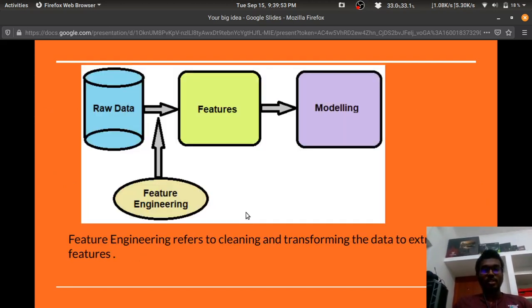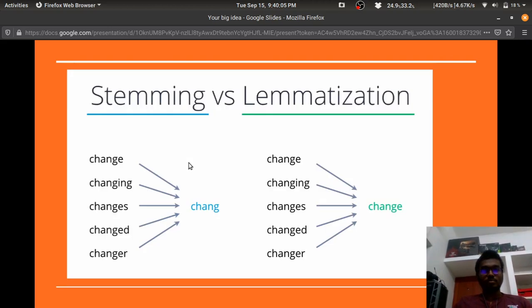The next is feature engineering. It refers to cleaning and transforming the data to extract the features. This feature engineering step is present between the raw data and the features. So this is the difference between stemming and lemmatization. Like changing, it is converted to the root word chang, and it's not that meaningful. But here changing is converted to its root word change, which is much more meaningful.